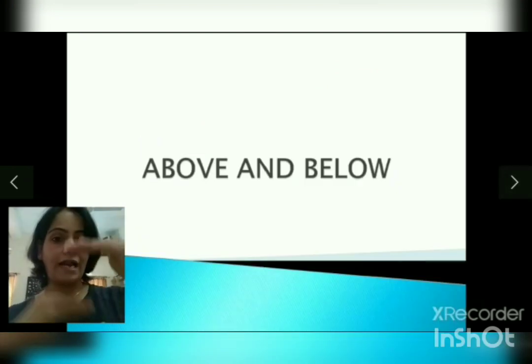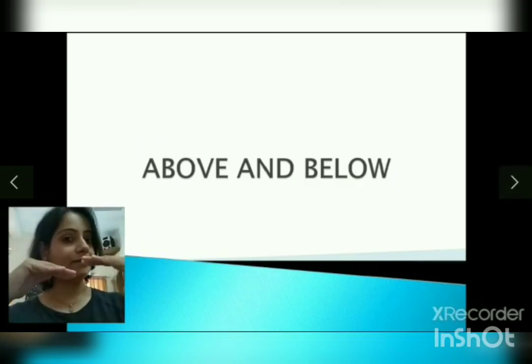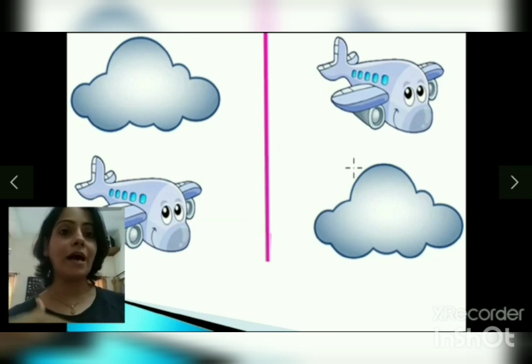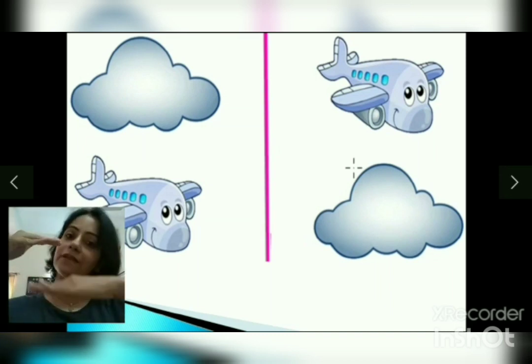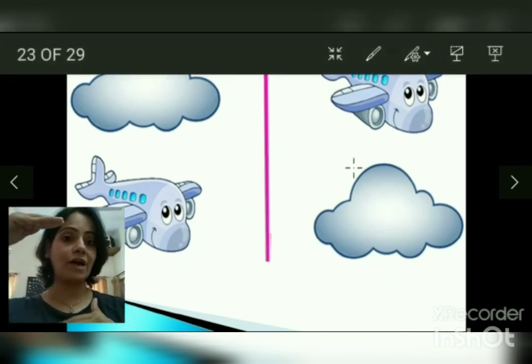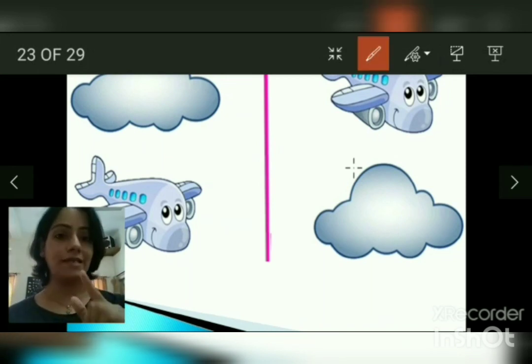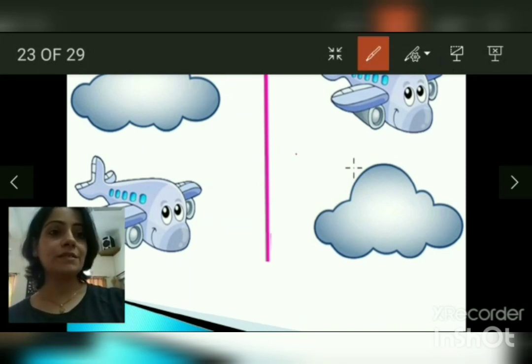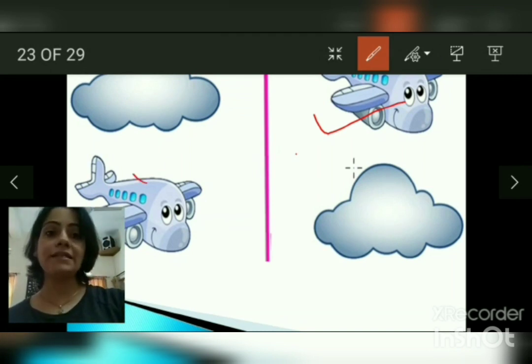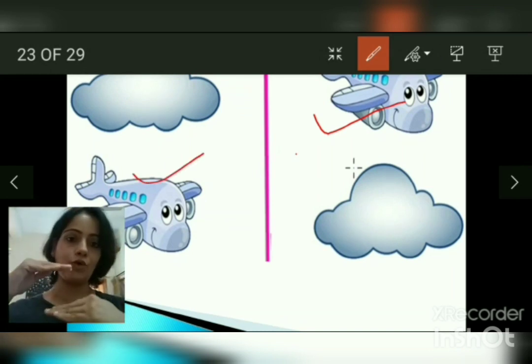Above and below. Okay, we can see an aeroplane is flying in the sky, but one of them is flying above the clouds and one of them is flying below the clouds. With my actions, you can make out very well which one is flying above the clouds and which one is flying below the clouds. You're right. This aeroplane right here is flying above the clouds and this aeroplane is flying below the clouds. Okay.